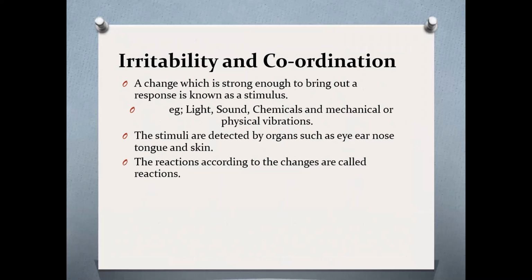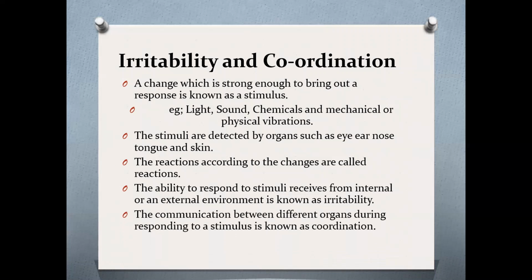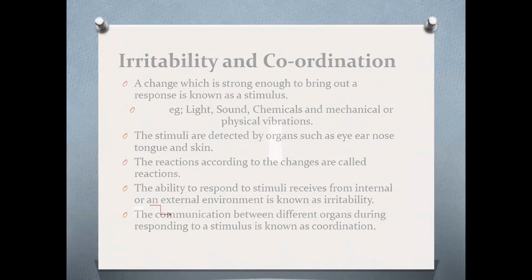The reactions according to changes are called responses. The ability to respond to stimuli received from an internal or an external environment is called irritability. The communication between different organs during responding to a stimulus is known as coordination.